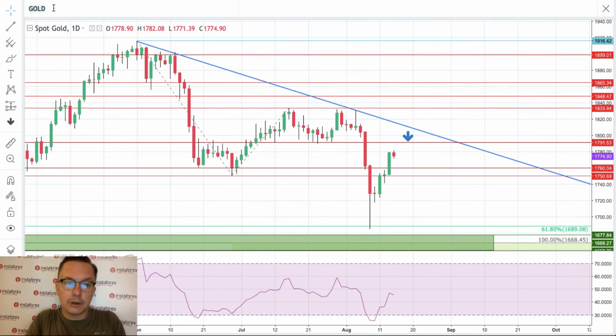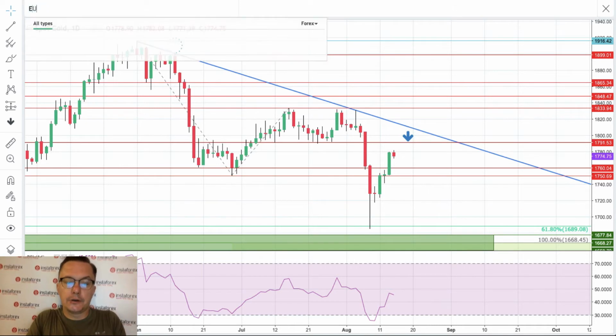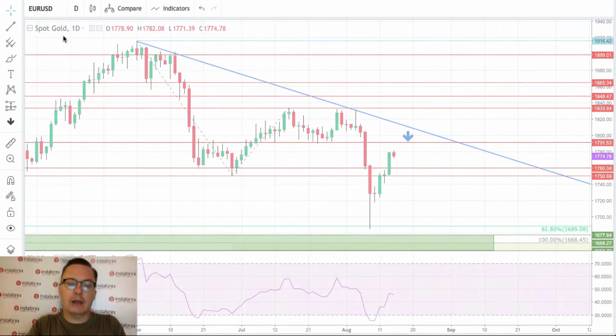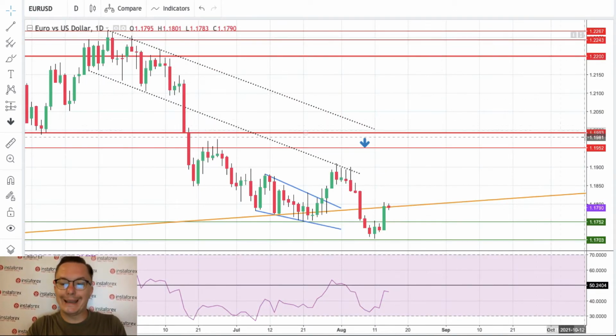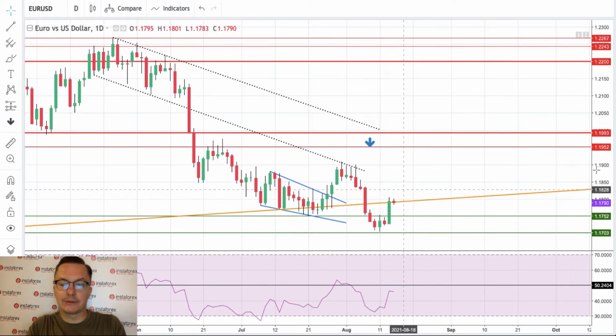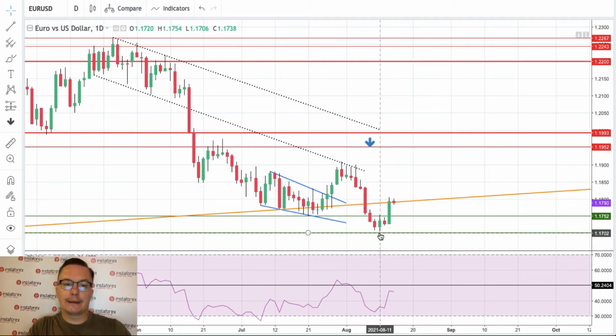So that's about gold. What is going on with euro dollar? Let's take a look at the majors after the weekend. What is going on here? We have a significant bounce, because this level 1.1703, very close to important key long-term technical support 1.17, only 3 pips away, has been tested and the price bounced.